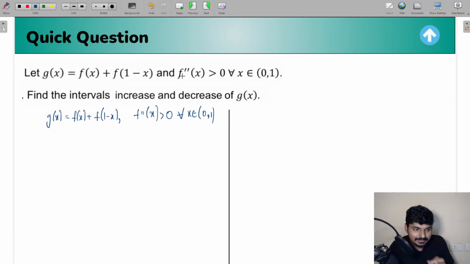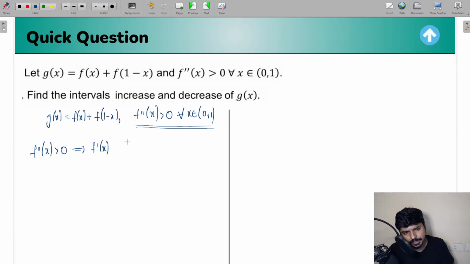First, let us understand the condition given, which is f double dash of x greater than 0 for x belonging to 0 to 1. Can we say that if f double dash of x is greater than 0, f dash of x is going to be an increasing function? Yes, we can, because it's similar to saying that if f of x is a strictly increasing function, then f dash of x is greater than 0.